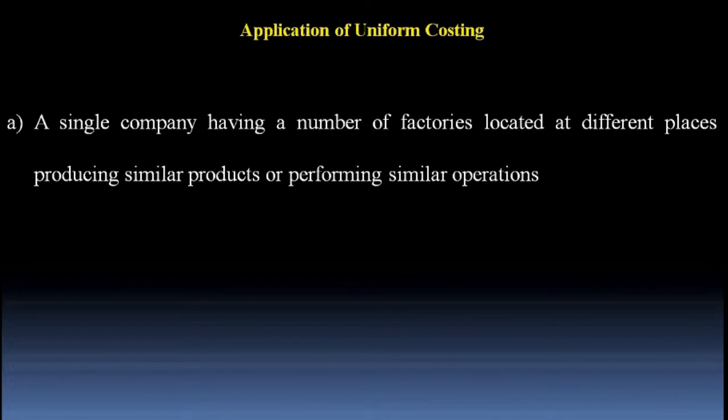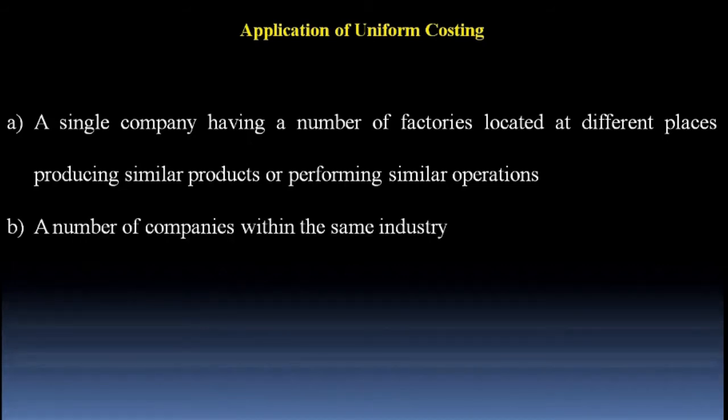Now let's discuss where we can apply a system of uniform costing. Point number one, a single company having a number of factories located at different places producing similar products or performing similar operations. For example, this system is being adopted by Associated Cement Company for its plants. In this case, management prescribes a set of forms and procedures for the plants and all the records are maintained in a uniform manner.